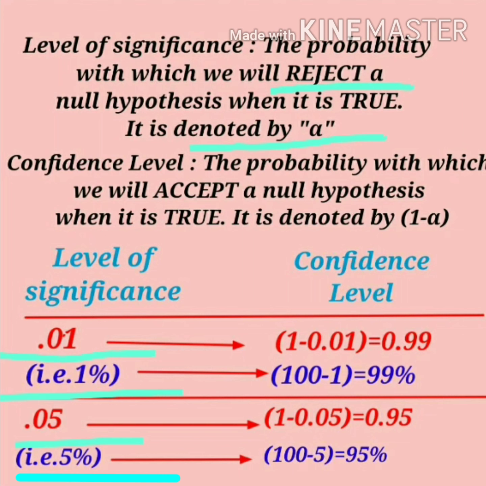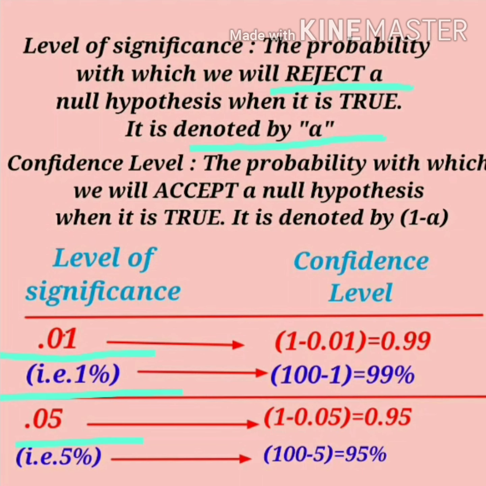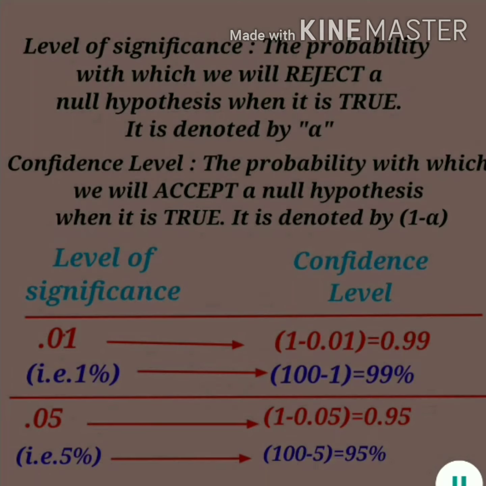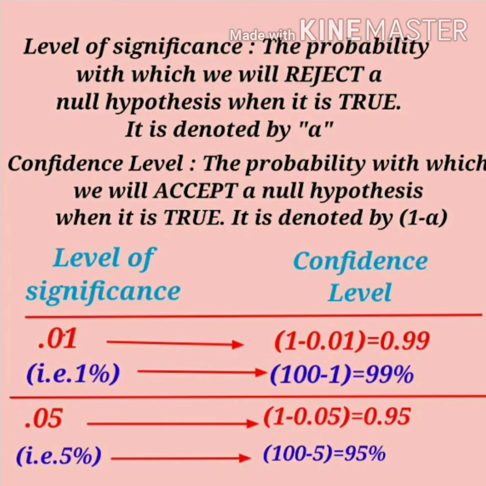As the level of significance is the probability of rejection, you should clearly understand that 5% level of significance is actually the probability of rejection of the null hypothesis, and the value of the probability will be 0.05 when we are taking the level of significance as 5%. Okay, clear?